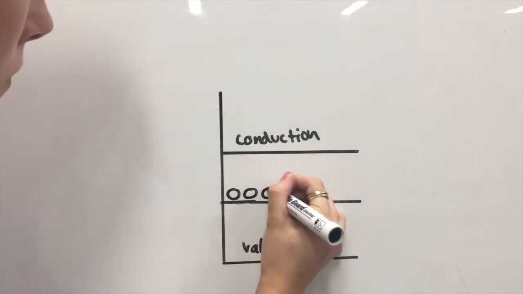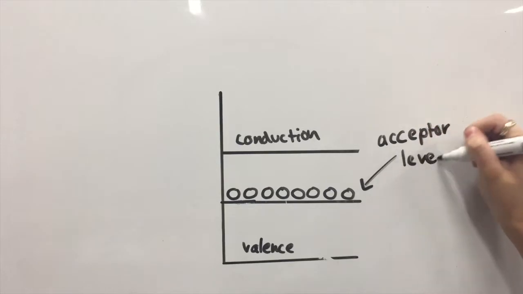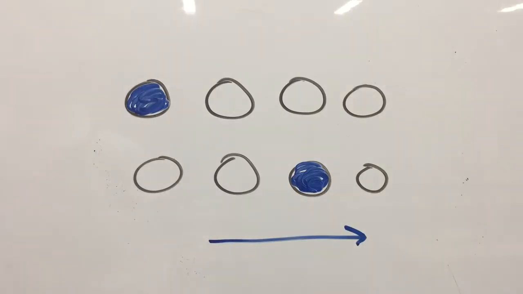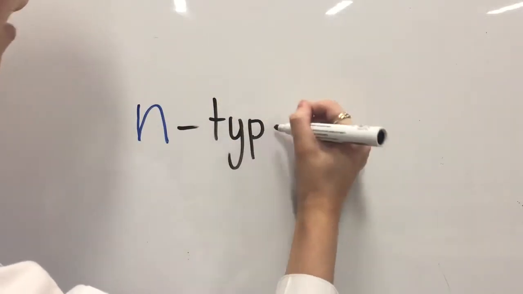A small new energy level is created, known as an acceptor level, as there are now extra holes where electrons can fill these positions. When a voltage is applied, conduction occurs more easily as electrons can easily move to the positive holes. We will now discuss N-type semiconductors.